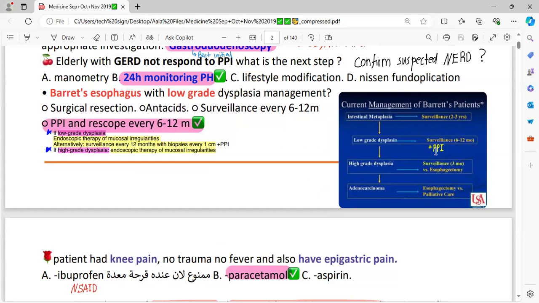Okay, ma'am. In high grade dysplasia we have to do the esophagectomy, and then every three months we have to do the scopy. Yes. And if adenocarcinoma, first the surgical resection, and then after resection, the patient would be on TPN, palliative therapy. Okay, ma'am.